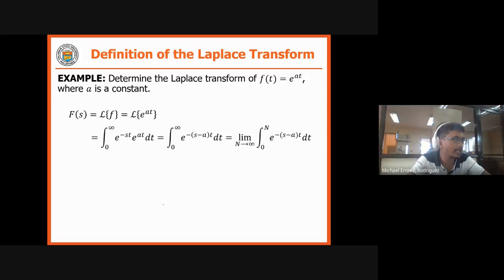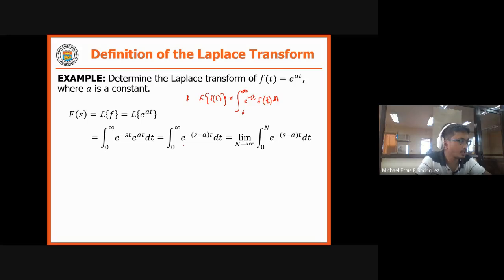So applying again our formula for the Laplace of your f of t, that is equal to the integral of your kernel e raised to negative st times your f of t dt, with limits from 0 to infinity. This is our definition of the Laplace transform.